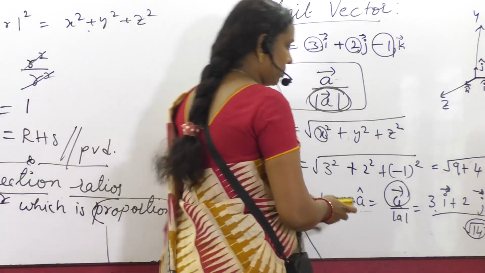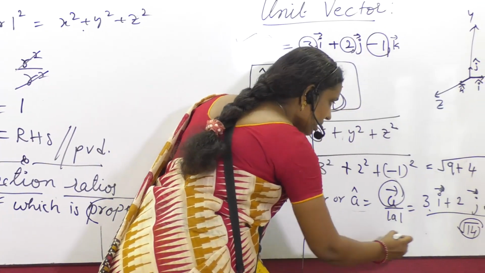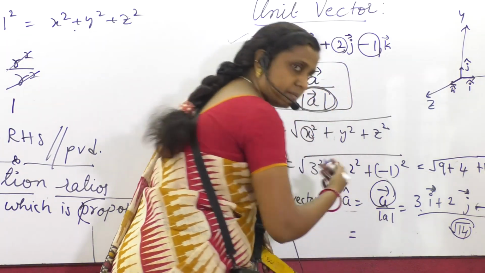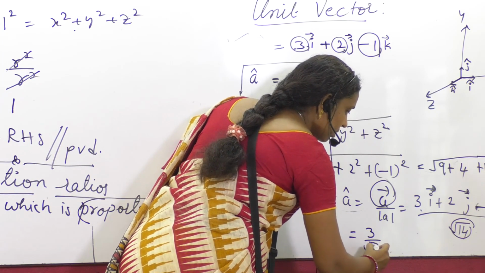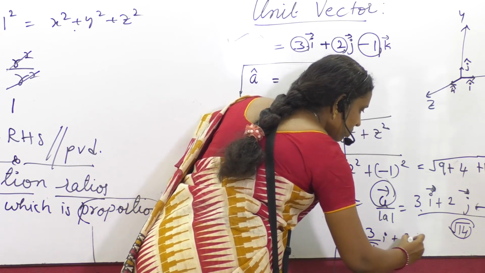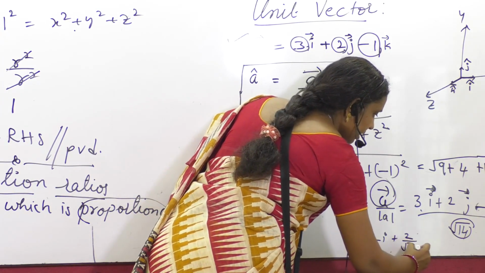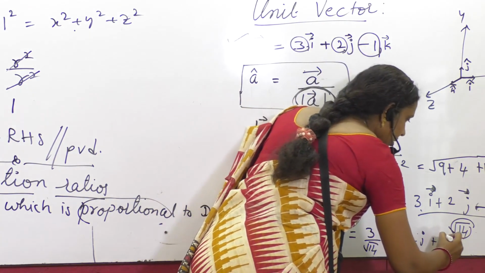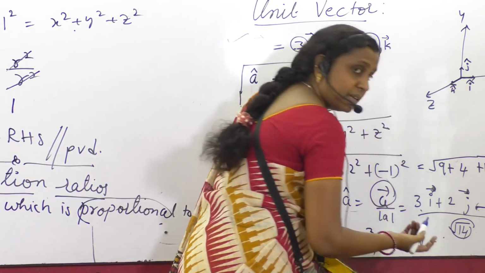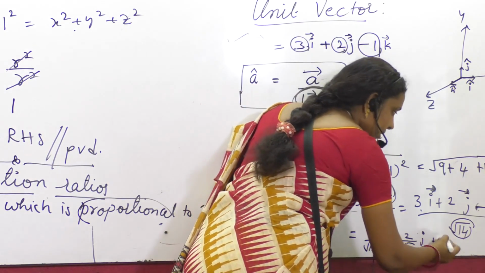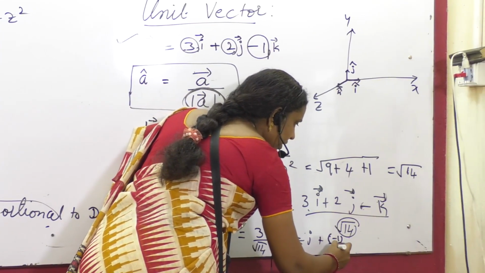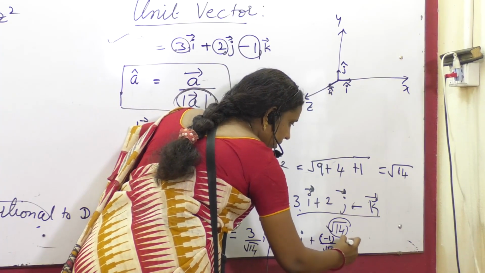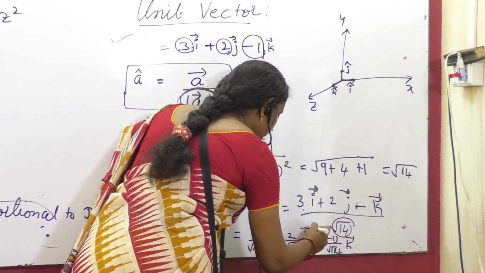Let me write it separately, for your understanding. In the next step, let me separate the things. 3 by root 14 i, 2 by root 14 j, plus minus 1 divided by root 14 k.